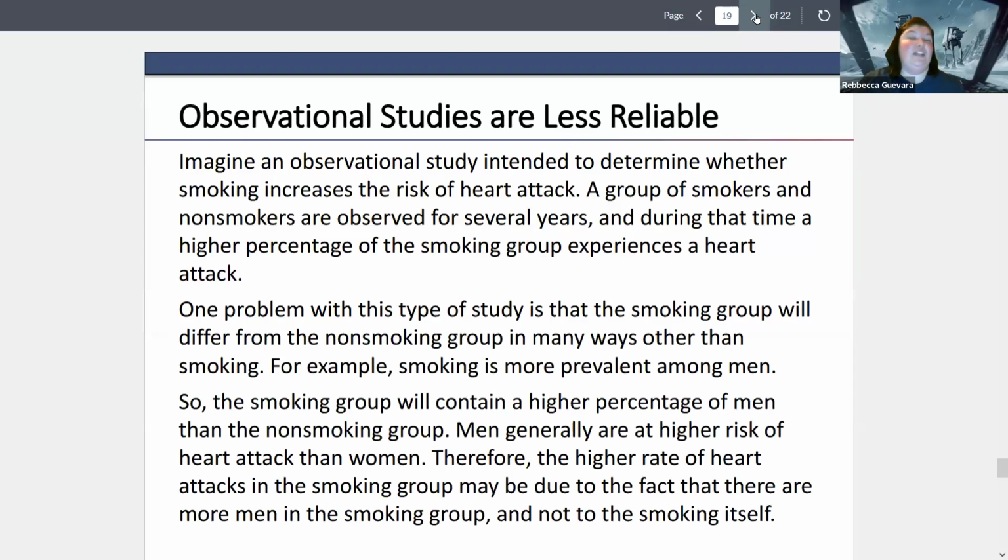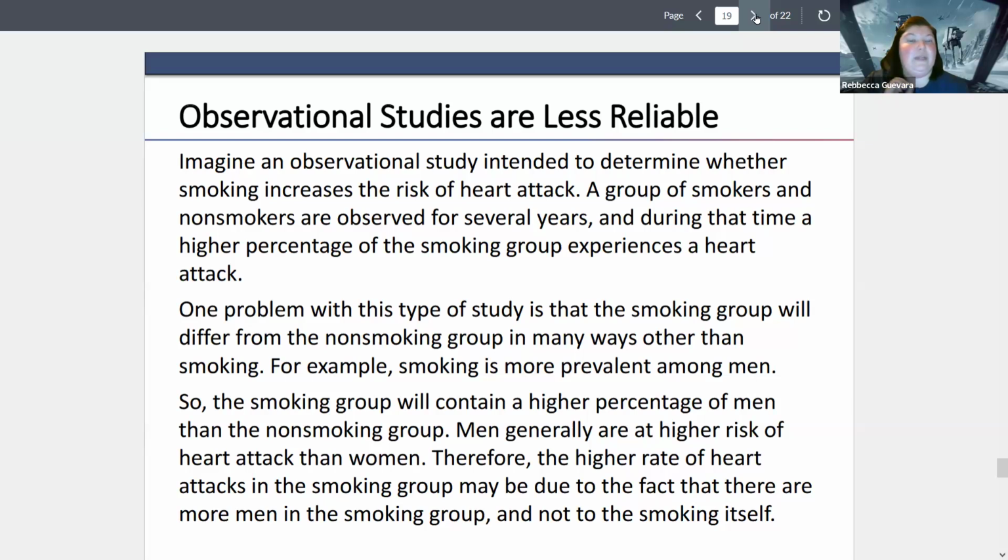So imagine an observational study intended to determine whether smoking increases the risk of heart attacks. A group of smokers and a group of non-smokers are observed for several years. And during that time, a higher percentage of the people in the smoking group experience heart attacks. So this is an observational study. I could not control anything.